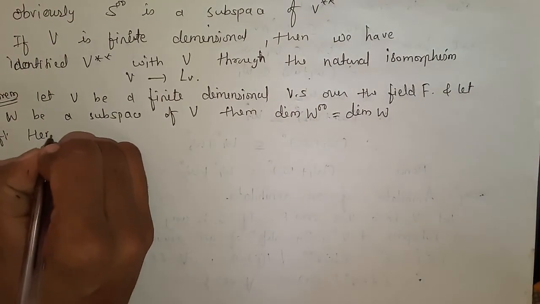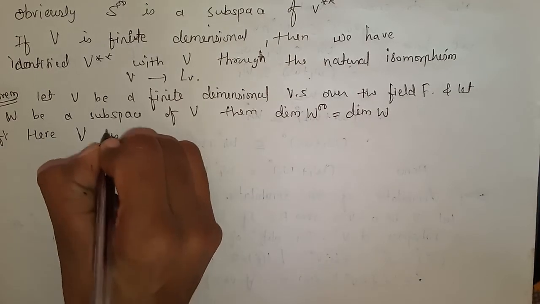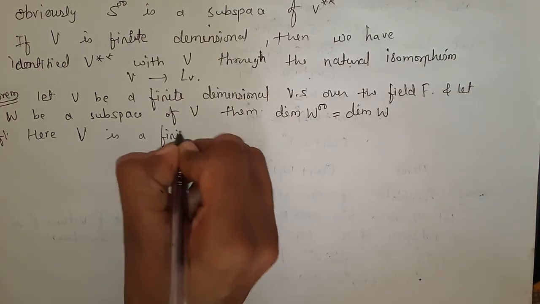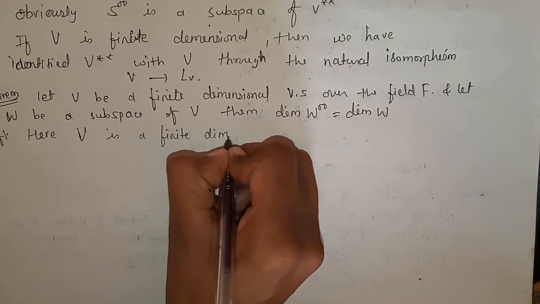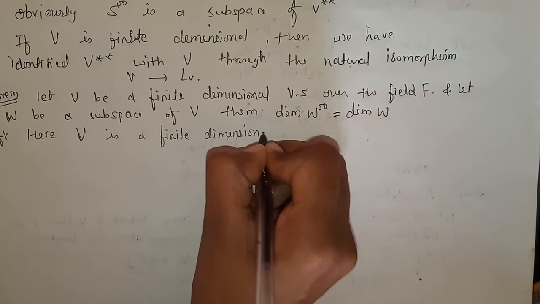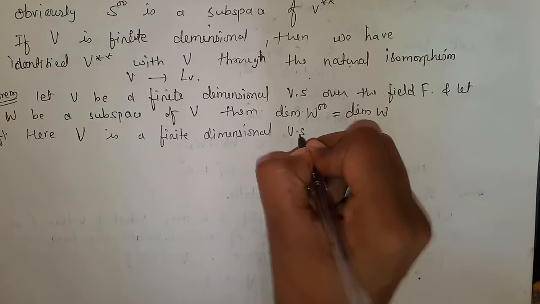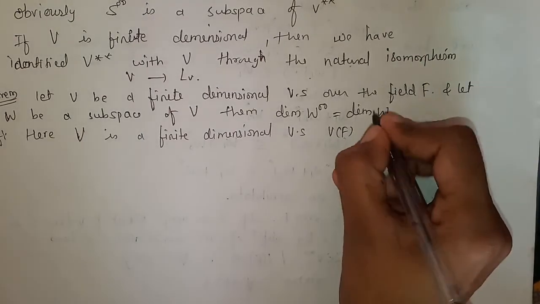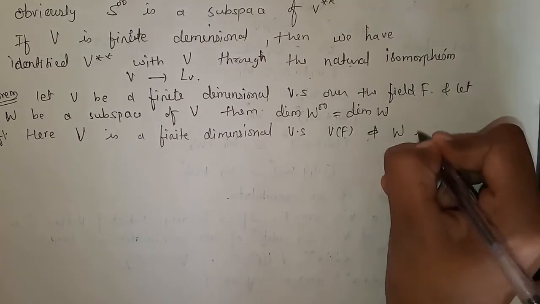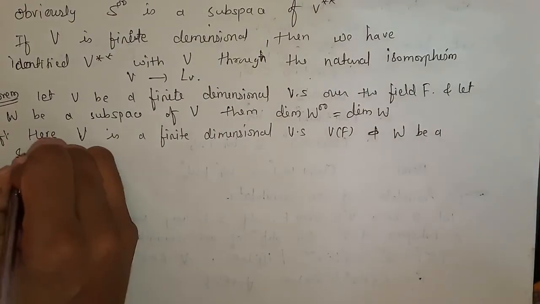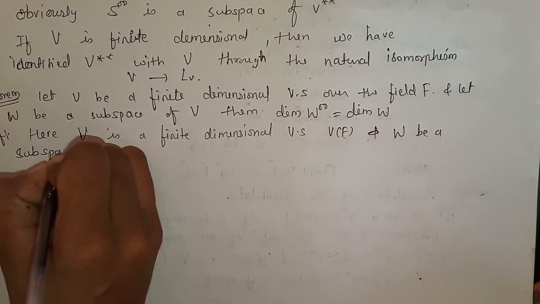Here V is a finite dimensional vector space over F, and W is a subspace of V.